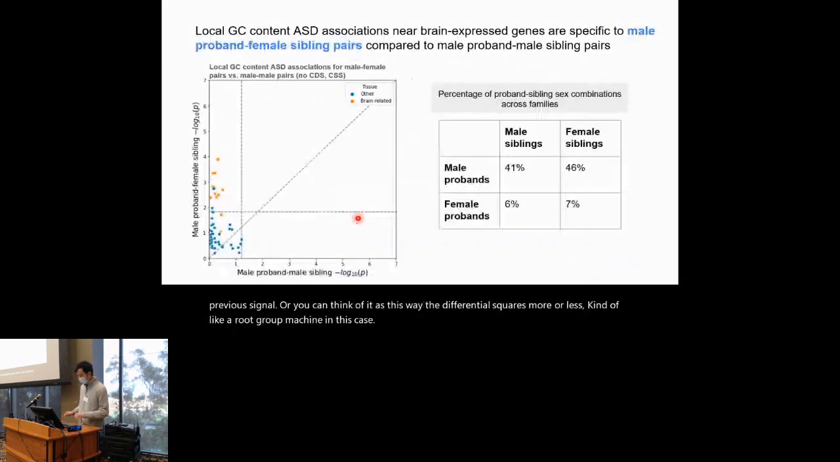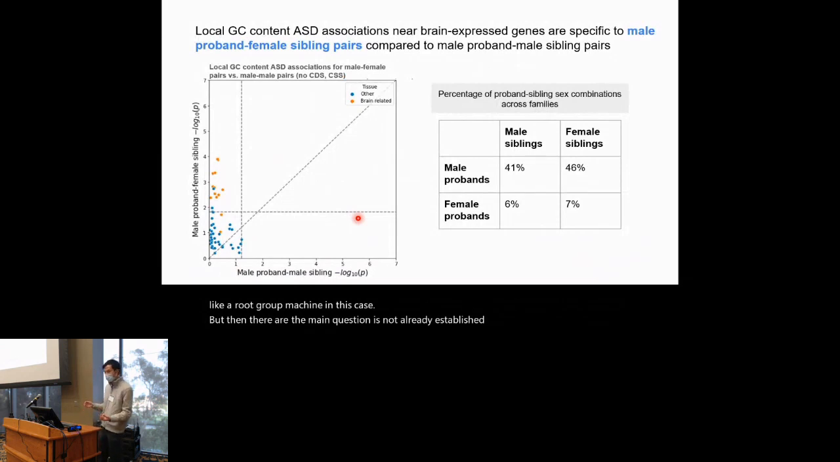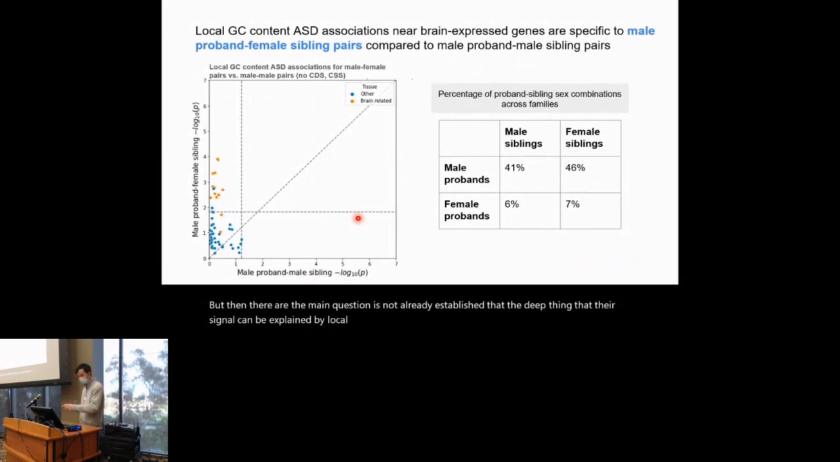But then the remaining question is, now that we have established that the deep learning-based signal can be explained by local GC content, where did this local GC content signal itself come from? Since autism is a disease that is more prevalent in males than in females, we looked at the sex combinations of the samples in the Simons Simplex Collection cohort. Among these families, you can see that the majority have male probands, and about half of them have male siblings, and the other half have female siblings.